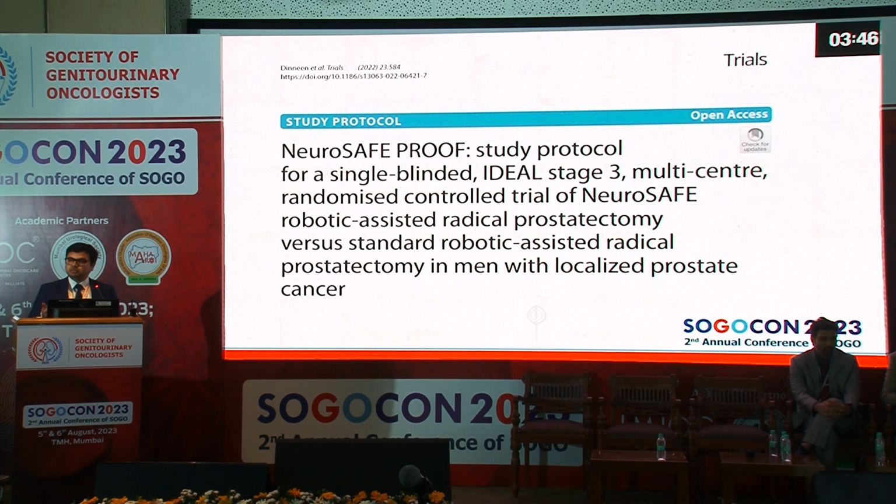Or this is something which is being tried out. The feasibility has already been published. This is the NeuroSAFE protocol, whereby you do a radical prostatectomy, preserve the nerves, and then you examine the sides of the prostate by means of a frozen section. And if you find it coming close to the surface of the prostate, you go in and you excise the nerve bundle on that side.